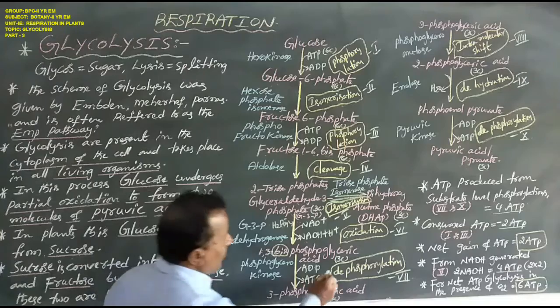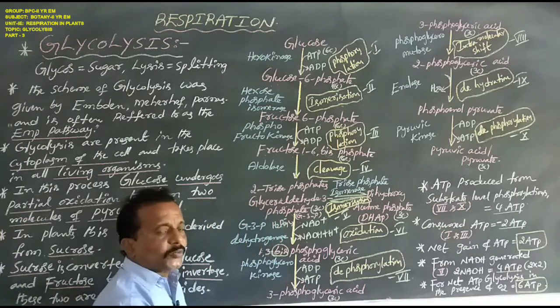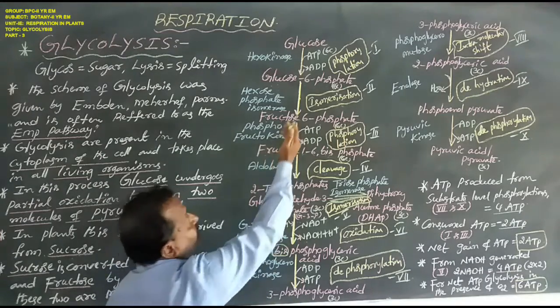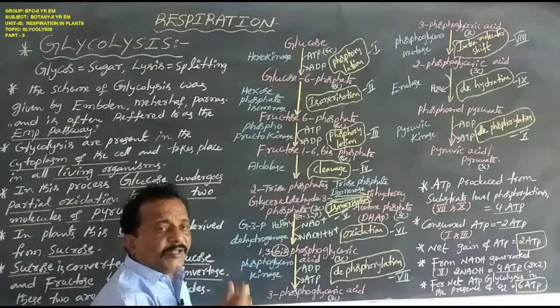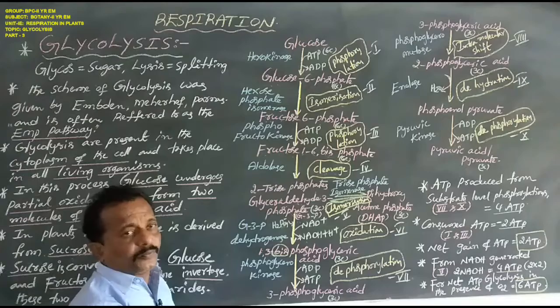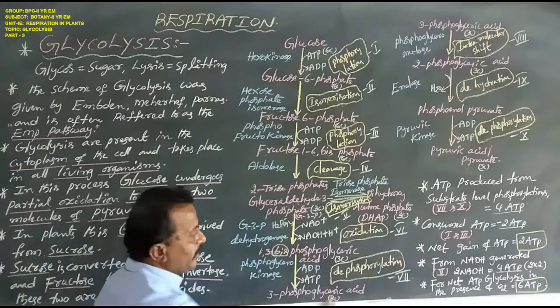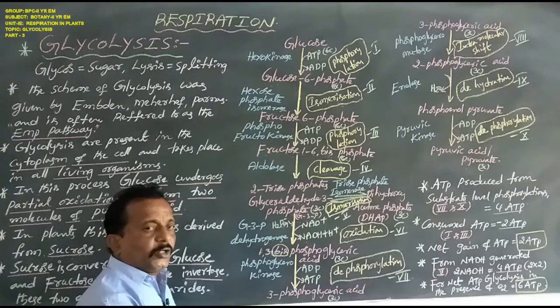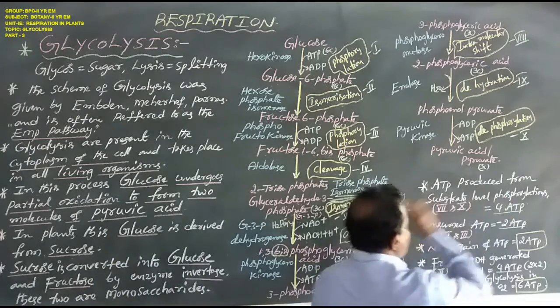Phosphoglycerokinase. This biochemical reaction is named dephosphorylation, meaning removal of phosphate. Phosphorylation means receiving of phosphate: one substrate receives the phosphate group. In dephosphorylation, one substrate loses the phosphate group. By means of this process, ATP molecules are formed, and that is called substrate level phosphorylation.